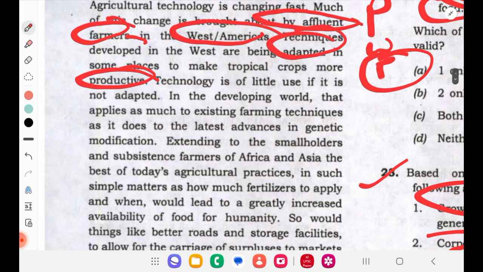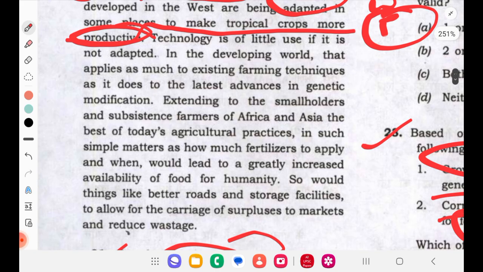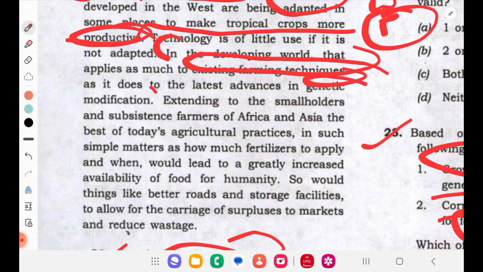Technology is of little use if it is not adopted. Some of them are adopting, but if it is not adopted, then it is nowhere useful. In the developing world, that applies as much to existing farming techniques as it does to the latest advance in genetic modification. In developing countries, it applies to both existing farming techniques and genetic modification.